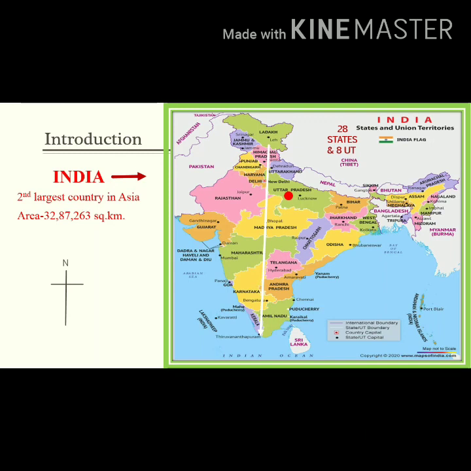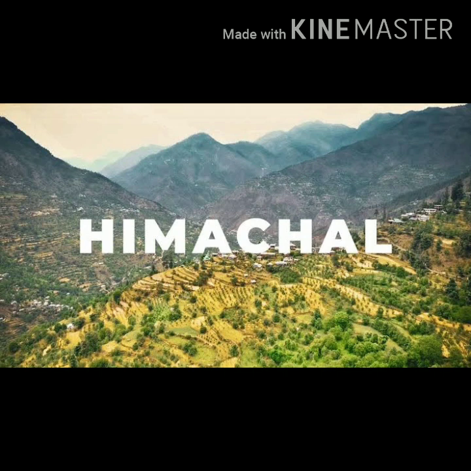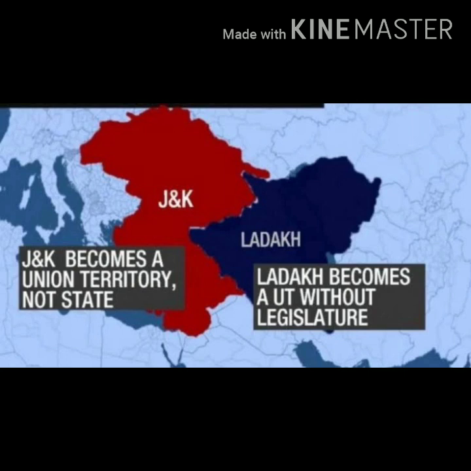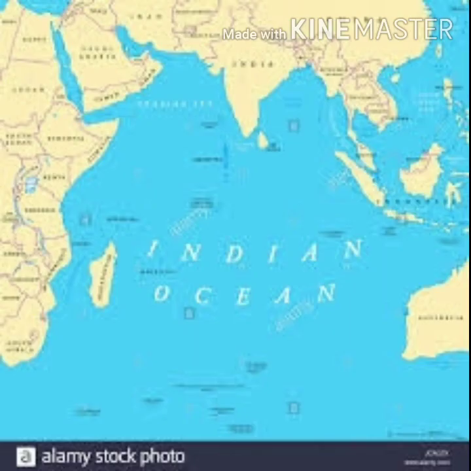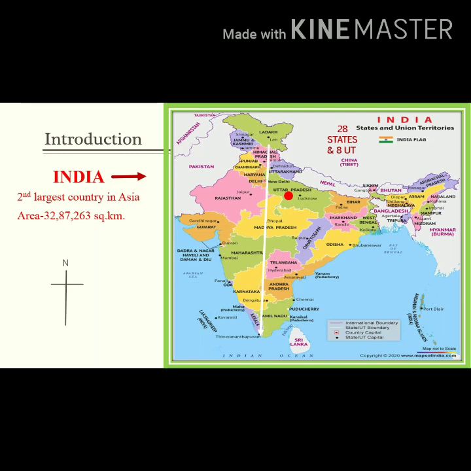On the north side of India, we can see Himachal Pradesh, now Jammu Kashmir, Ladakh also. It stretches southwards and the Tropic of Cancer reduces in thickness towards one end into the Indian Ocean, between the Bay of Bengal on the east and the Arabian Sea on the west.